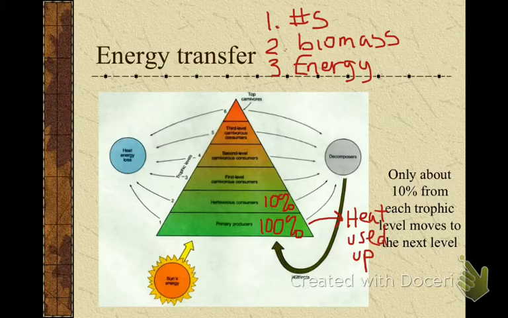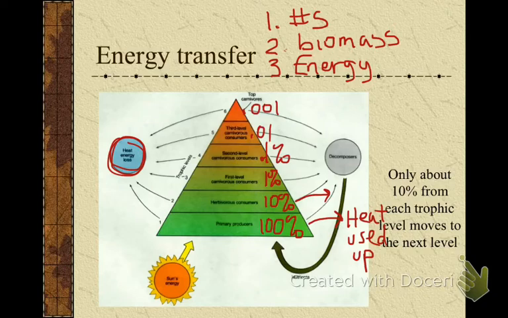Now, the secondary consumers, how much will they get from the previous level? 10%. So how much would it be from your producers? Only 1%. And again, the rest of it goes off as heat. This is your heat energy loss here. Then your tertiary level, what's their percent going to be? 0.1. Then your next level, 0.01. And then your fourth level, top consumer, which I've never seen a food chain with actually 6, but in this one we have it, 0.001.